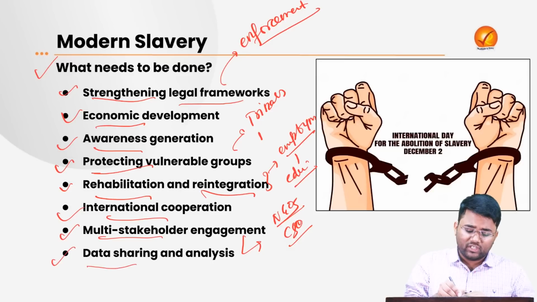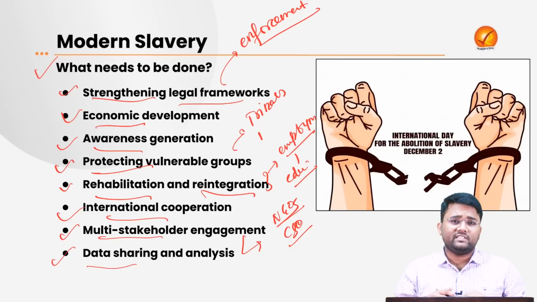Then there is also a need to leverage technology, where data sharing and analysis is happening, to ensure that whenever human trafficking-like conditions, human trafficking-like issues, or organized crime are happening, they can be observed and addressed properly.